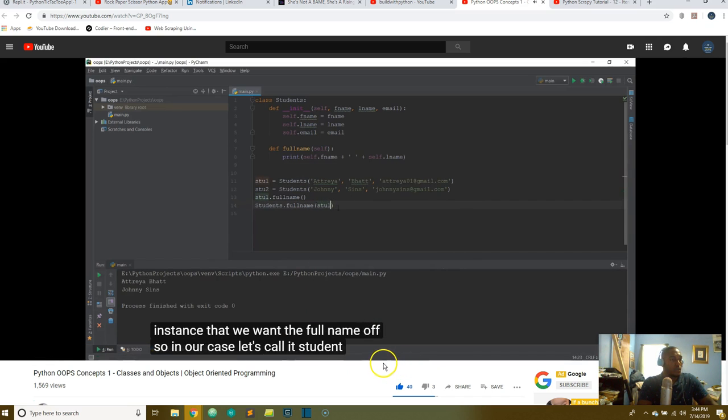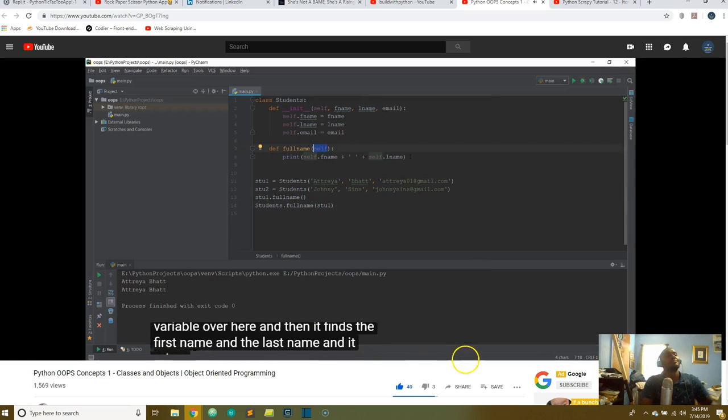So in our case, let's call it student1, and let's click on play, and you'll be able to see that both of these things, that is stu1.fullName and students.fullName, and then the name of the instance inside, give us the same result. So this line, student1.fullName, is actually turned into this thing over here. What this line does is that it first goes to the students class, then it looks at the full name function that is over here, and then it passes the object or the instance of student1 to this self variable over here, and then it finds the first name and the last name and prints it out.